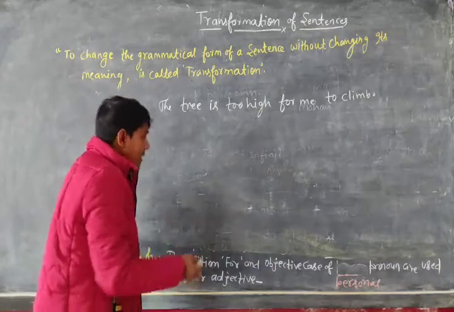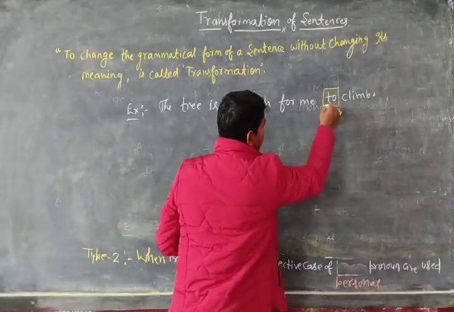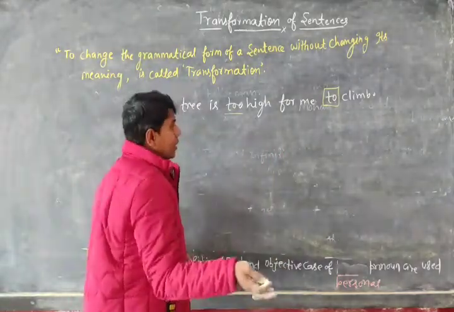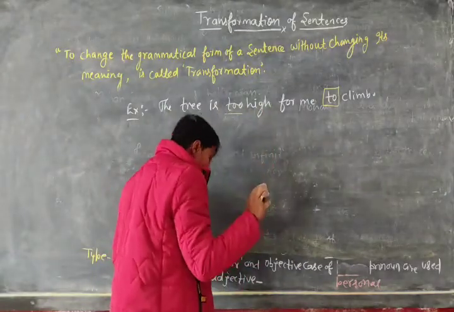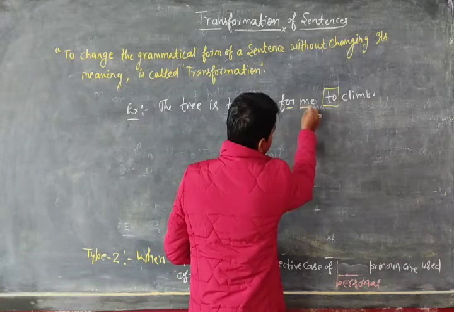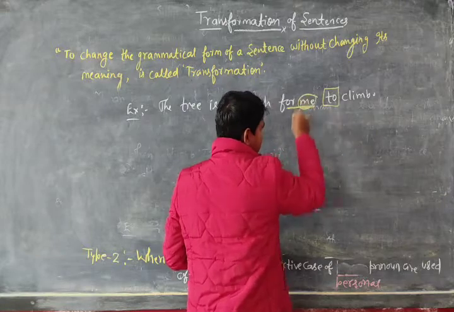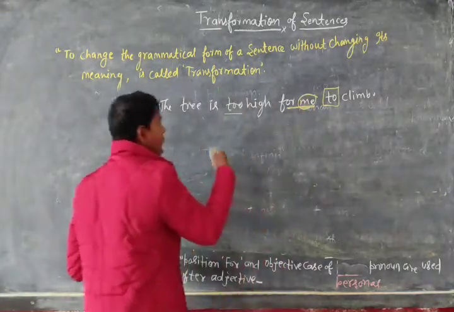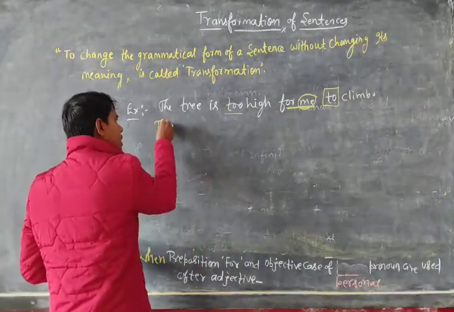So dear student, you can see there is use of too, and after that we use infinitive to, and I have told you we have a little bit of change when, after the adjective high, this is an adjective, we use preposition for and an objective case of personal pronoun. So me is an objective case of personal pronoun. So in that case how will you change? So dear, all the concept will be same.